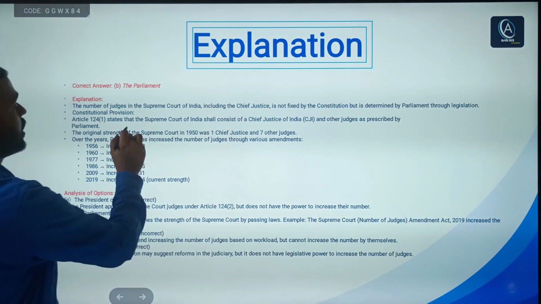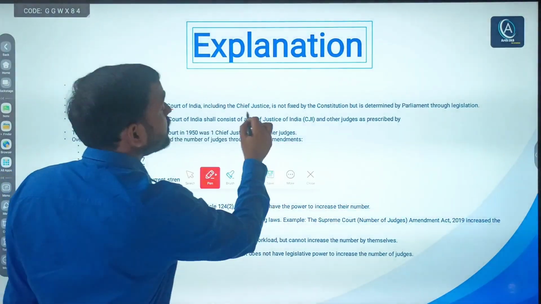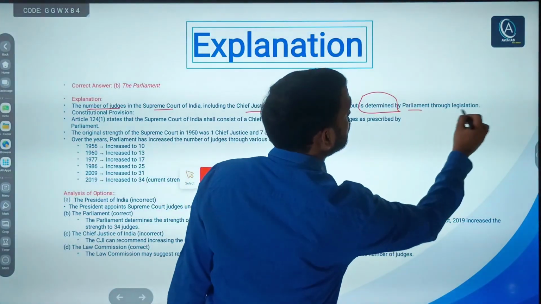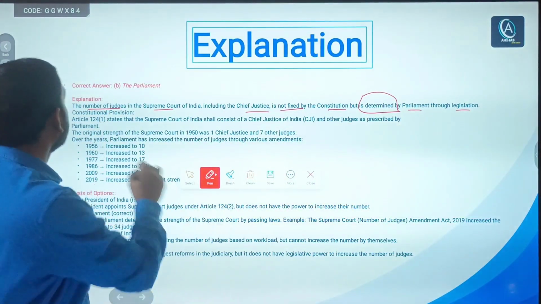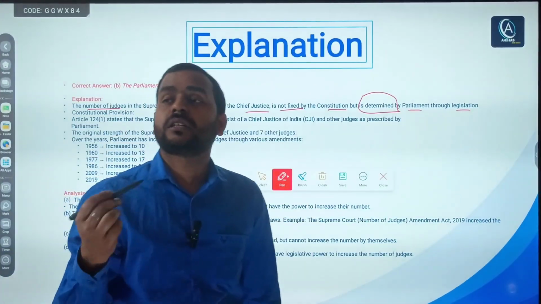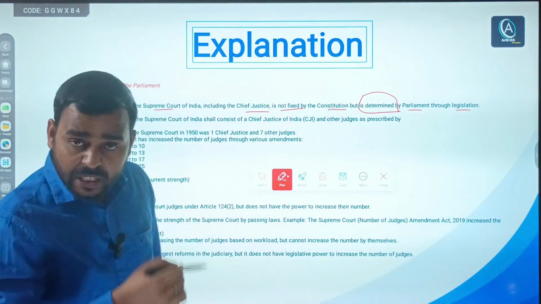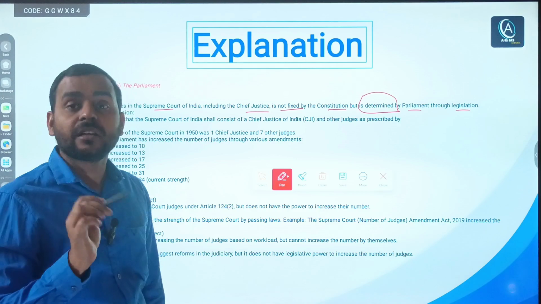See, it says, already I told you, the number of judges of Supreme Court of India including Chief Justice is not fixed by the Constitution, right, and determined by Parliament through legislation, right, by passing law, right. And listen, since independence, especially after 1956, right, the number of judges in the Supreme Court has been increased continuously, right.